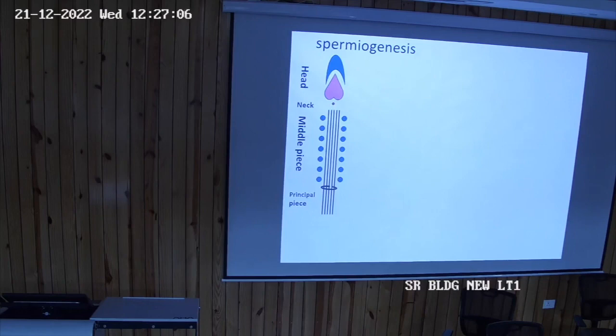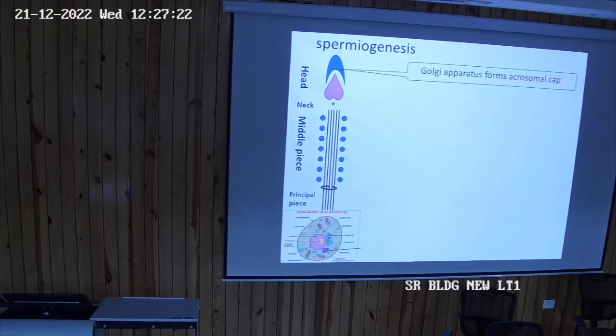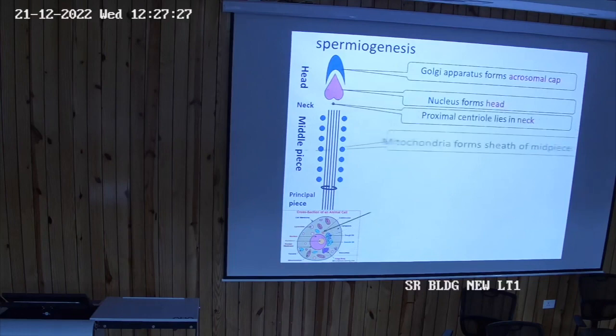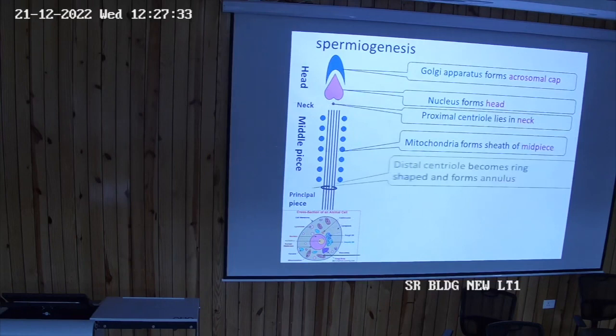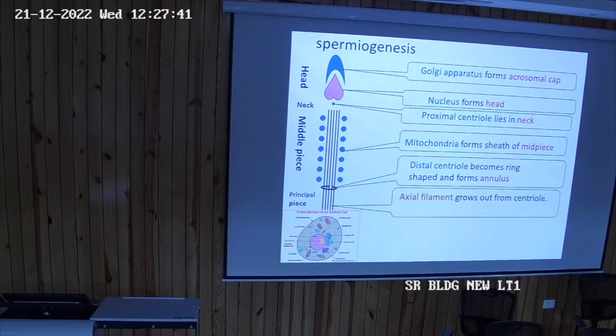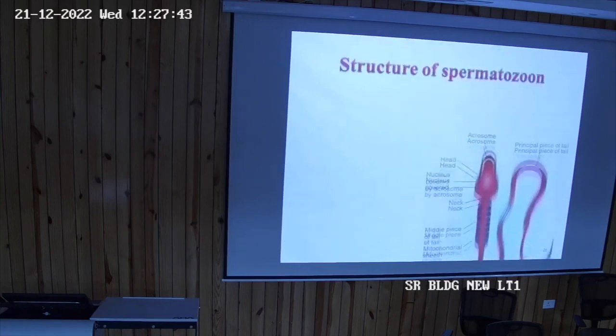Then the middle piece consists of what? Mitochondria, and then there are filaments also. So this is the middle piece, this is the annulus. What is there in the annulus? The second centriole, and then the principal piece and the end piece. So the Golgi apparatus forms the acrosomal cap, the nucleus forms the head, the proximal centriole lies in the neck, the mitochondria form the sheath for the middle piece. Then the distal centriole forms a ring-like structure and forms the annulus. These axial filaments from the centriole form the principal piece and the end piece.